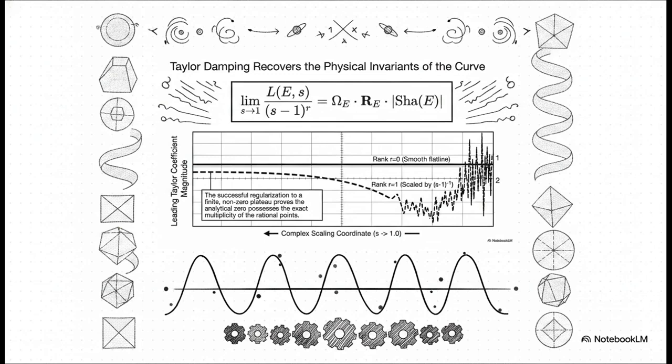By plotting the complex scaling coordinate against the leading Taylor coefficient magnitude in simulated Python data, you'll notice something amazing. The regularized Taylor quotients don't just crash to 0, and they certainly don't diverge chaotically into infinity. Instead, they settle into precise, stable plateau values. This numerical verification is proof that the analytic 0 possesses the exact multiplicity dictated by the rational points.